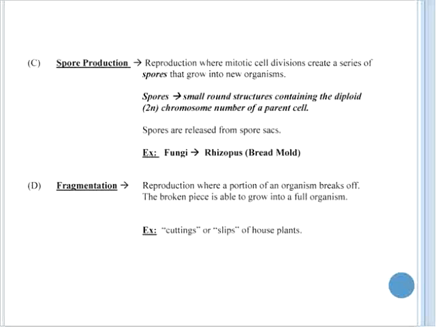A third means of asexual reproduction involves the production of spores. Spore production involves a series of mitotic cell divisions, where a bunch of spores are created that individually can grow into new organisms. Spores, by definition, are small round structures that contain the diploid chromosome number of a parent cell. Spores are then released from spore sacs. The kingdom fungi commonly reproduces in this manner. The common bread mold reproduces through spore production.